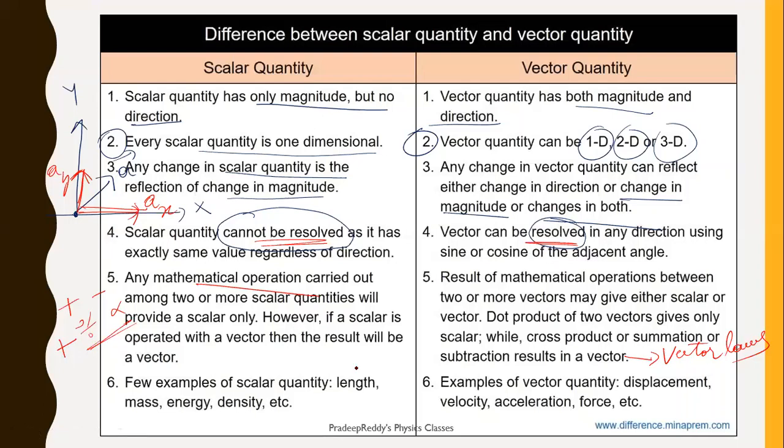Simple examples of scalar quantities are length, mass, energy, density, temperature, heat, current, etc. Whereas vector quantities are displacement, velocity, acceleration, force. All these quantities have magnitude and direction. Right, so that is about the differences between scalar and vector quantities.